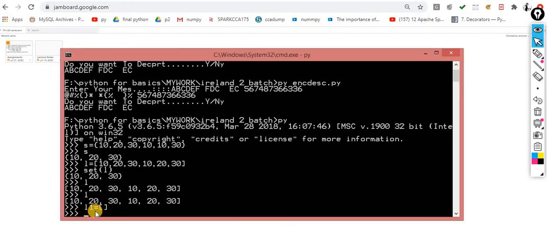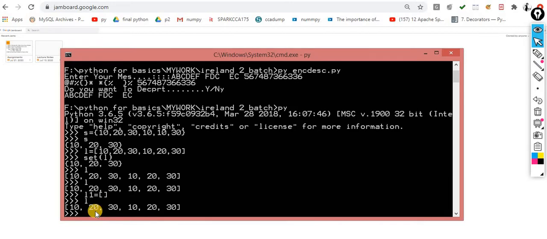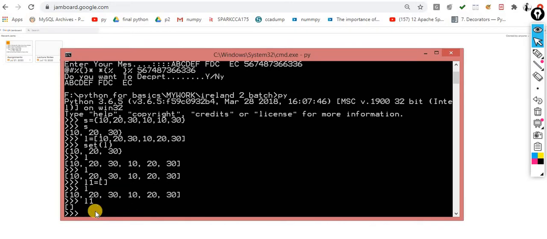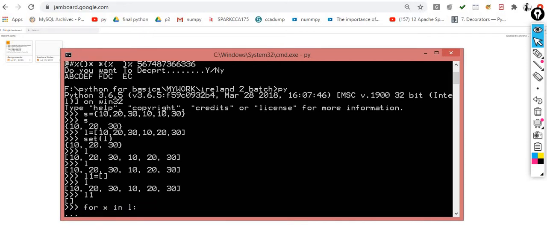So I made one container. L is my container which contains the duplicate items. L1 is my empty container. Now I am performing the logic for the same. First I have to iterate through: for x in L. That means I am iterating the items one by one.